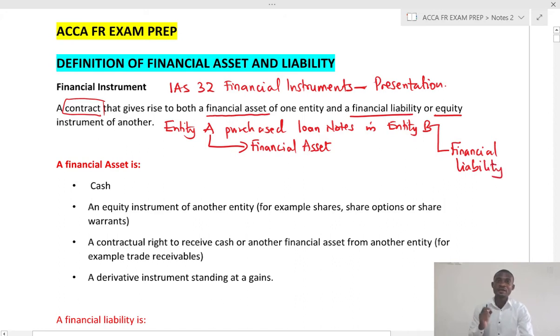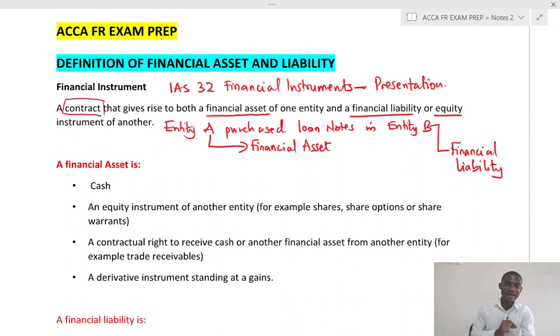Now, the significant thing about the financial liability is that entity B, having issued these loan notes, would have an obligation to pay back the value of this loan note to entity A. Therefore, in the books of entity B, there is an obligation, and that makes it a liability.